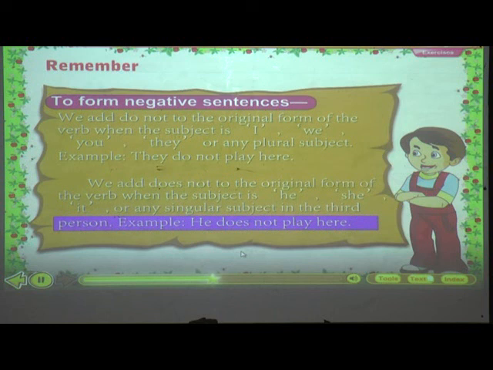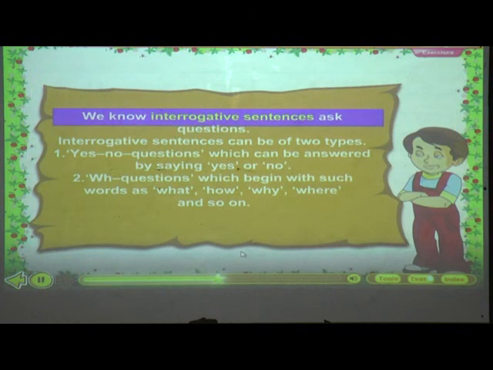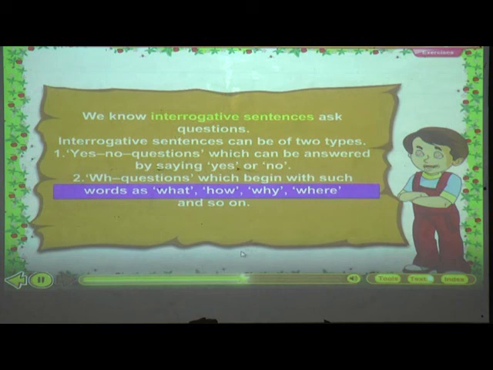Example, he does not play here. In interrogative sentences, we ask questions. Interrogative sentences can be of two types. Yes/no questions, which can be answered by saying yes or no. Verb questions, which begin with such words as what, how, why, where, and so on.